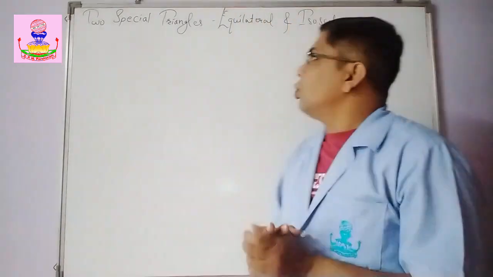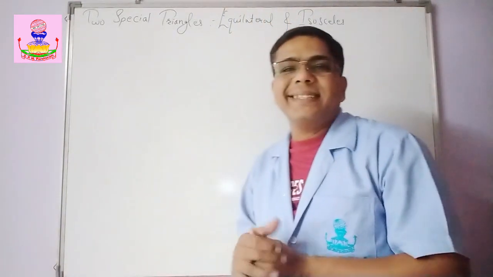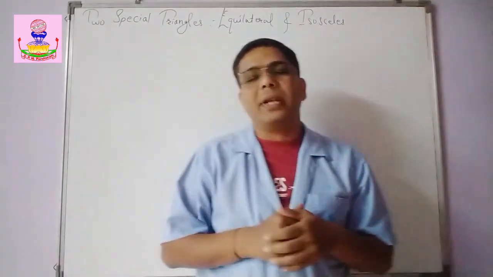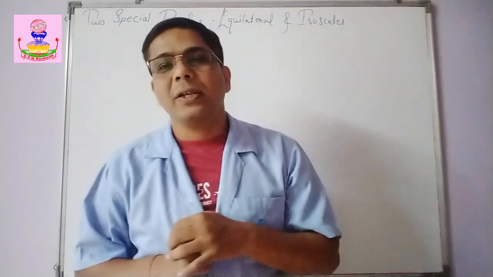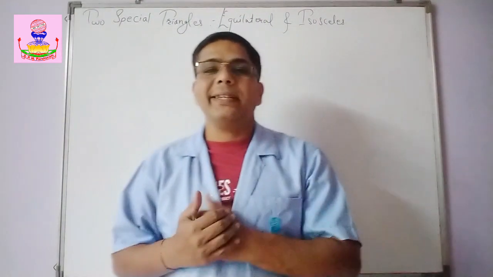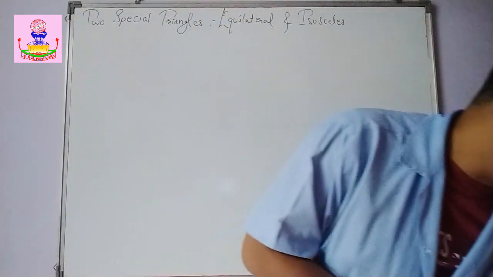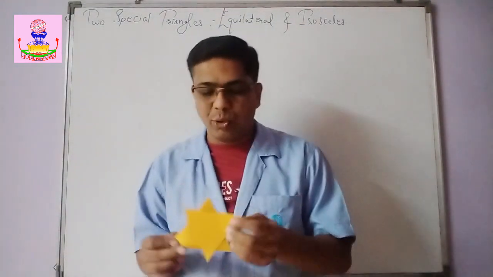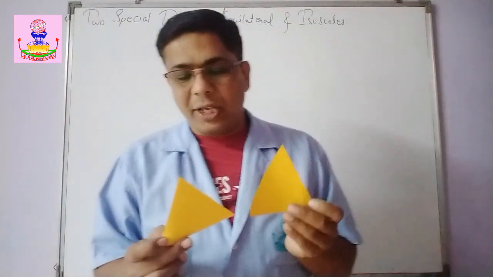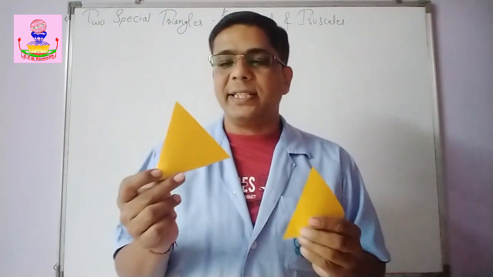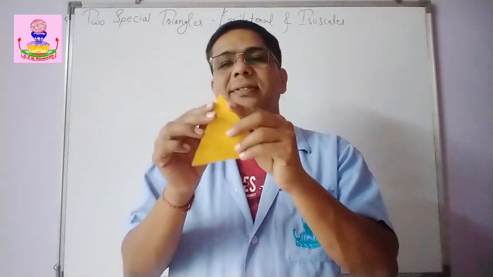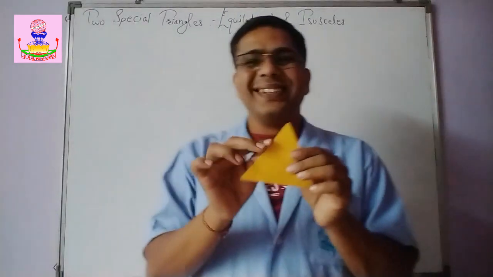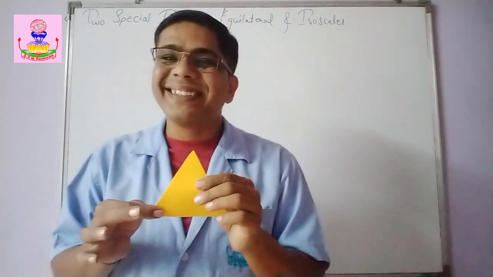Now, two special triangles, equilateral and isosceles. So, what is equilateral? The triangle whose all the three sides are of equal length is called an equilateral triangle. Okay. Now, for example, see here, I have got two triangles, two cutouts. You can try this. I am keeping this fixed, and I am placing this other triangle over this. So, what do you find? They exactly match over each other, right? All the sides are equal? Yes. What about the angles?